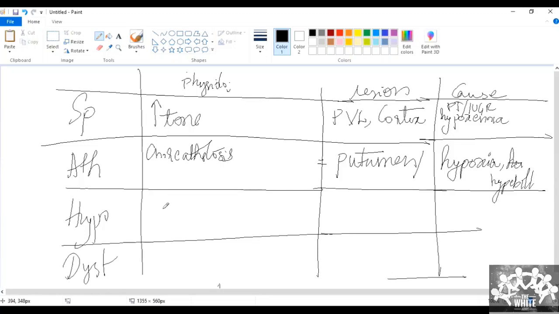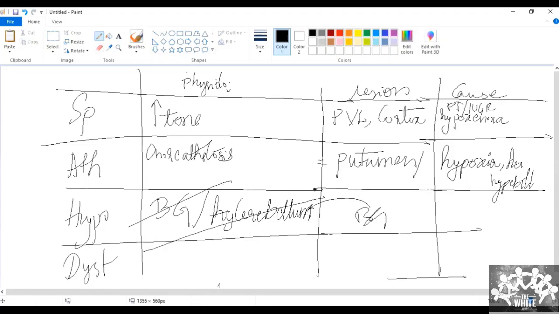Next, hypotonic CP. Where should the lesion be? Same, extrapyramidal, basal ganglia. It may be in the cerebellum also. The lesion should be in the cerebellum, and the tone will be hypotonic. Hypotonia. Okay, so this we know.